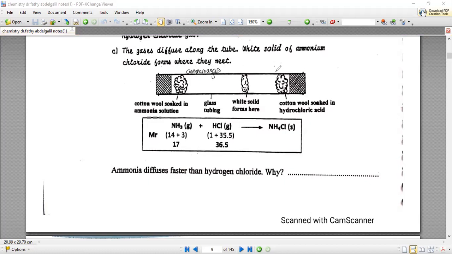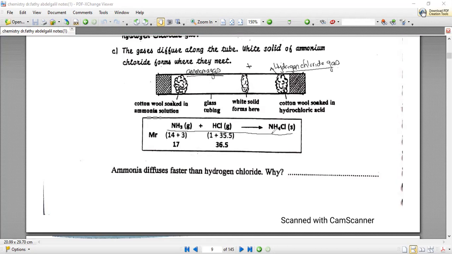And here the hydrochloric acid will evaporate and change into hydrogen chloride gas. Do not memorize this equation for now or study it. All I want you to know is that when ammonia gas reacts with hydrogen chloride gas, they make a white solid or a white powder.